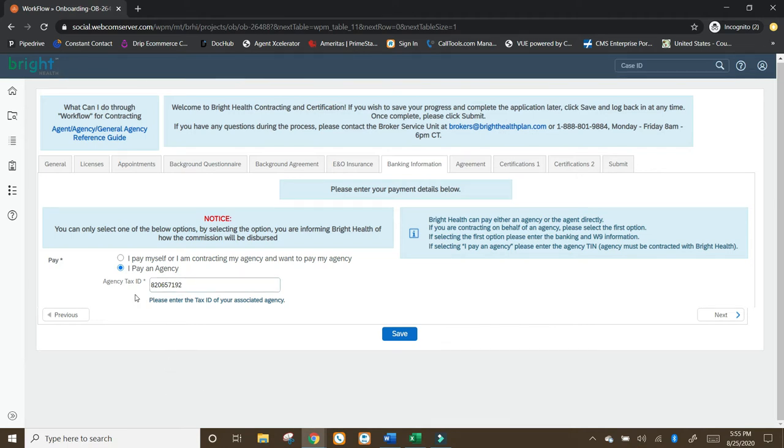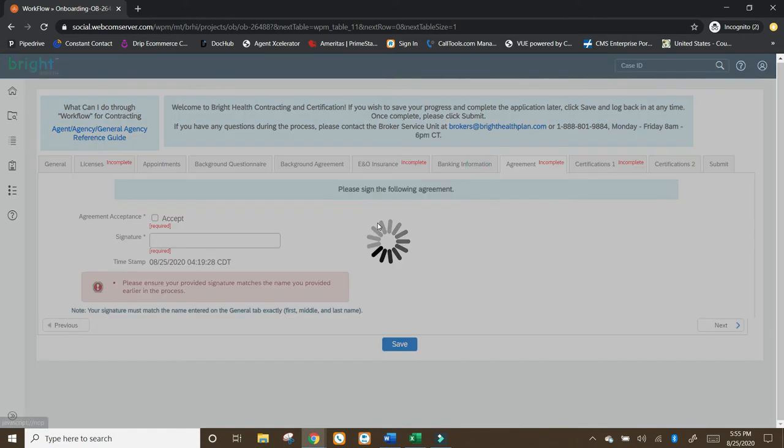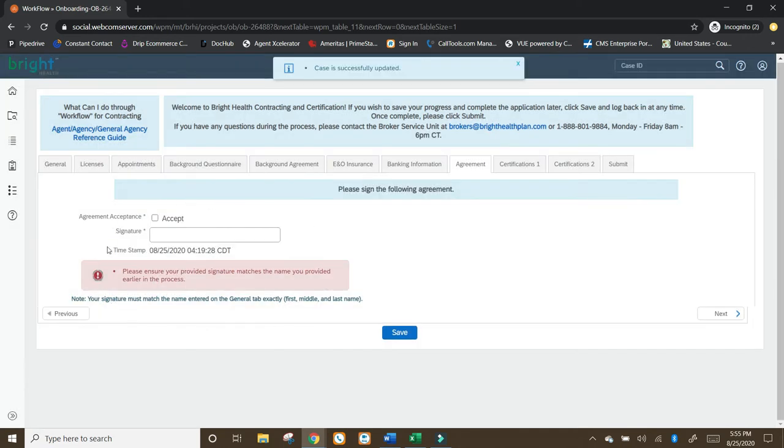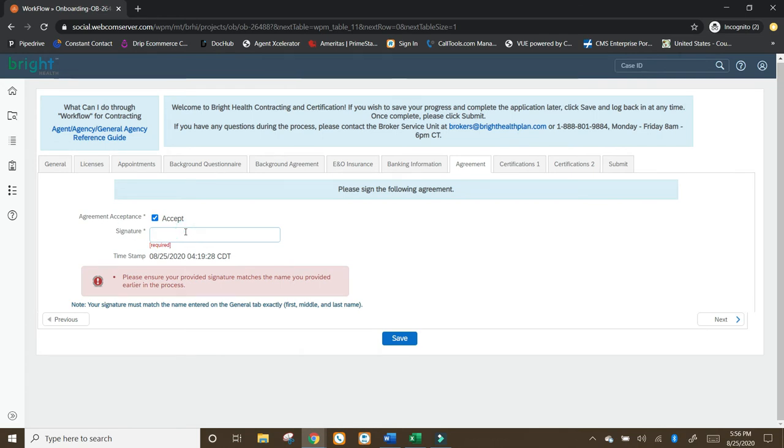So you'll want to add RA Paramount's tax ID, which is 820657192. Then you're going to want to click save, and then click next. Next page is the agreement, and this is the whole reason I'm making this video. You want to click accept, and then how you put it.